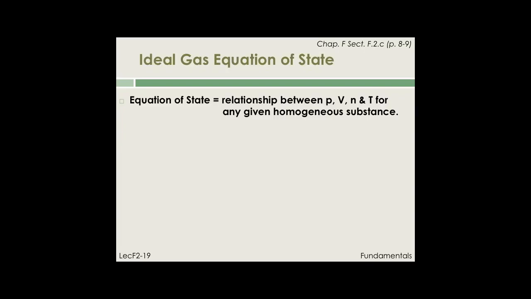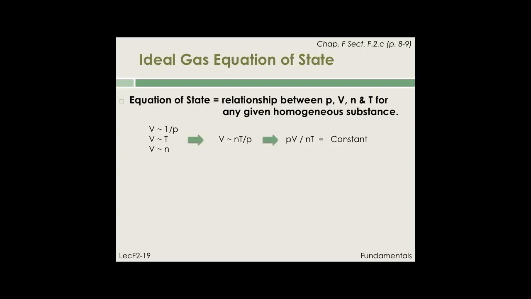To derive this equation of state, we simply need to recall that V is inversely proportional to P, that V is directly proportional to T, and finally that V is directly proportional to N. Hence, V is directly proportional to the quantity N times T over P. Since this relationship is independent of the chemical structure and composition of the gaseous substance, we can state that the ratio of P times V over N times T is equal to a constant.